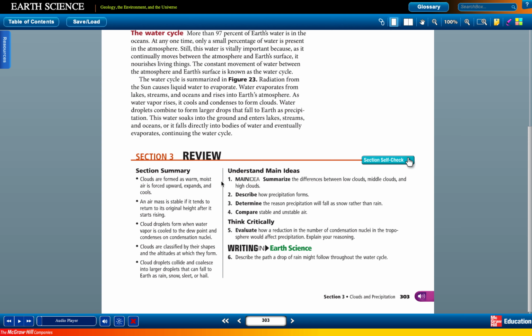Clouds are formed as warm, moist air is forced upwards, expands, and cools. An air mass is stable if it tends to return to its original height after it starts rising. Cloud droplets form when water vapor is cooled to the dew point and condenses on condensation nuclei. Clouds are classified by their shapes and the altitudes at which they form. Cloud droplets collide and coalesce into larger droplets that can fall to Earth as rain, snow, sleet, or hail.